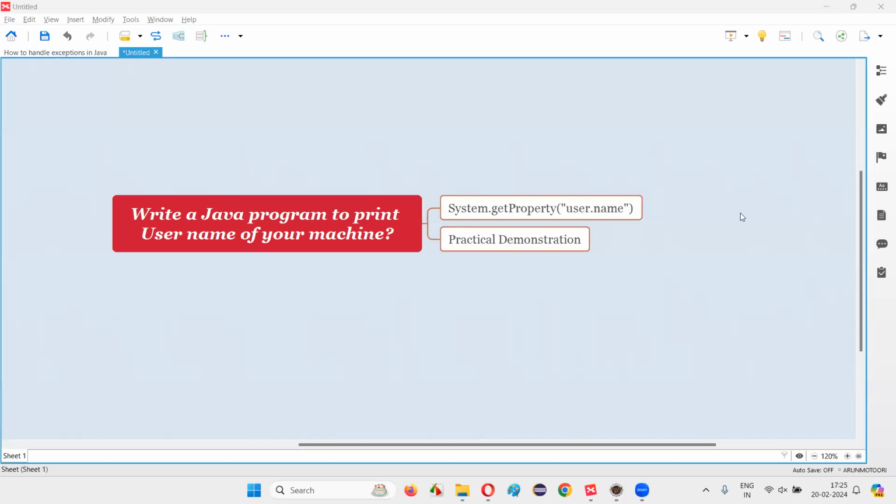Welcome to this session. In this session, I'm going to answer one of the Java interview questions. That is, write a Java program to print the username of the machine who is running this Java program.